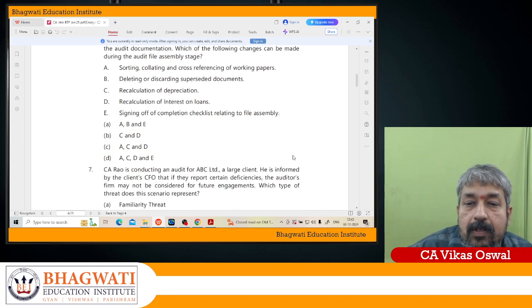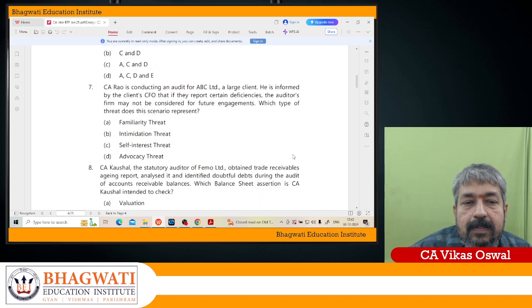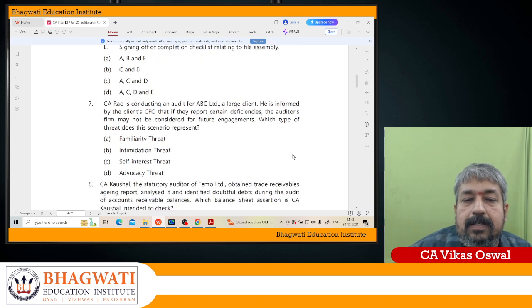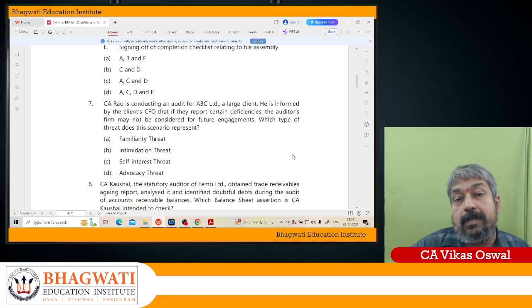The next MCQ question which we have is, CA Rao is conducting audit of ABC Limited, a large client. He is informed by the client CFO that if they report certain deficiencies, the auditor firm may not be considered for future engagement. If you report certain deficiency, we may remove you as an auditor of the company. We will not give you any audit work. Okay, so threats are coming to the auditor.